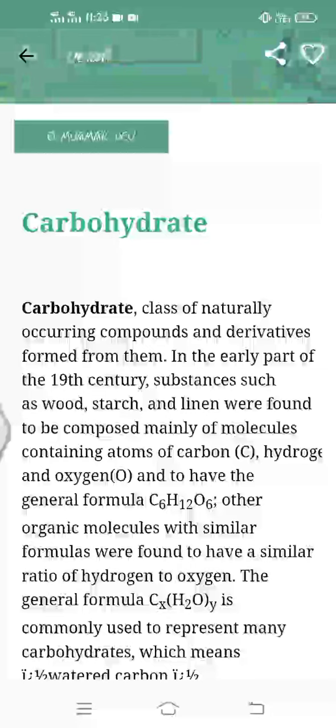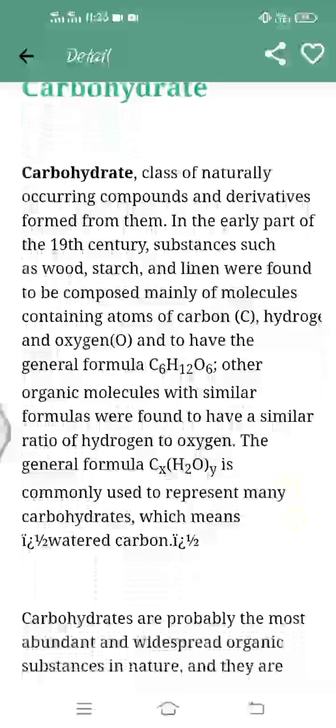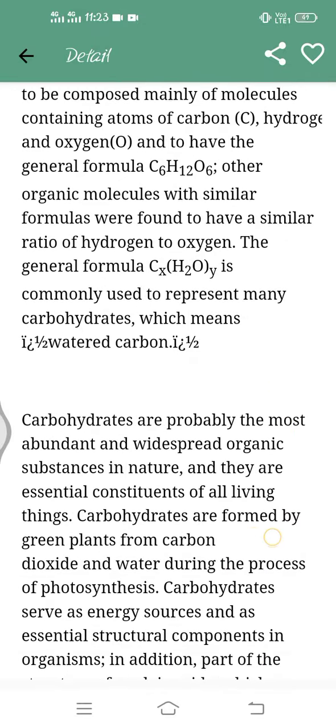Other organic molecules with similar formulas were found to have a similar ratio of hydrogen to oxygen. The general formula CxH2O(y) is commonly used to represent many carbohydrates, which means watered carbon.